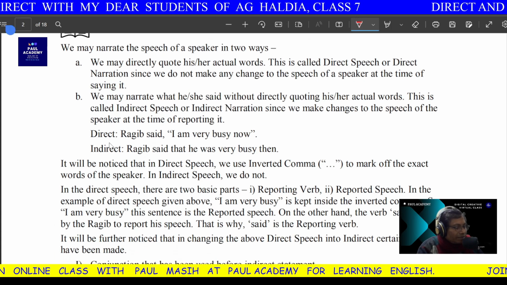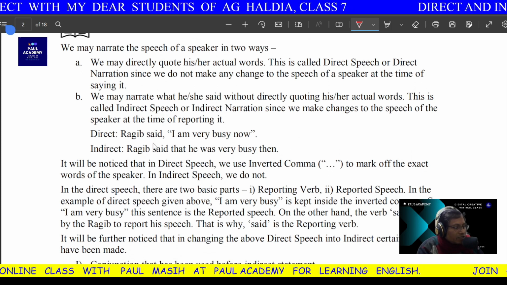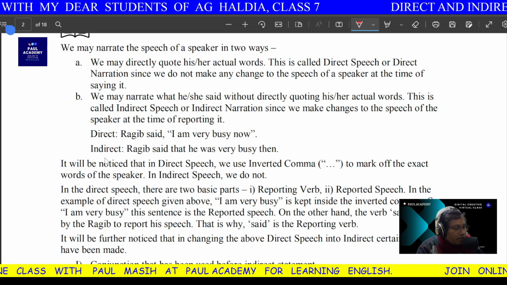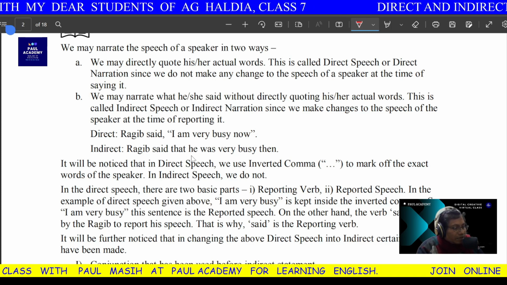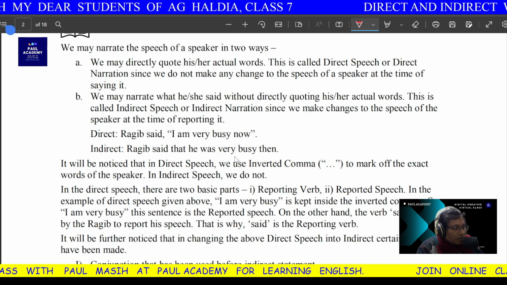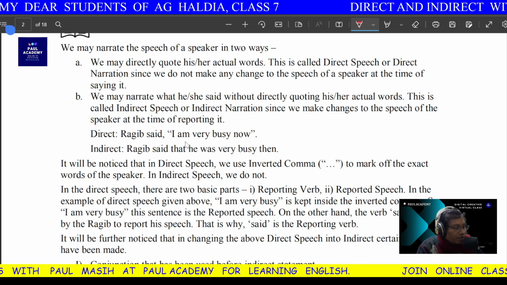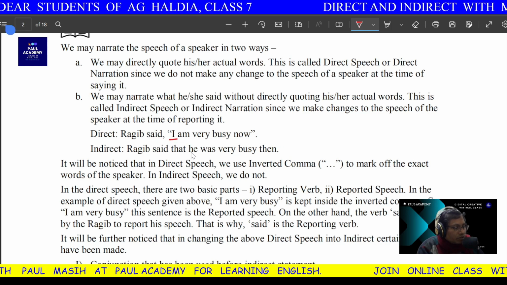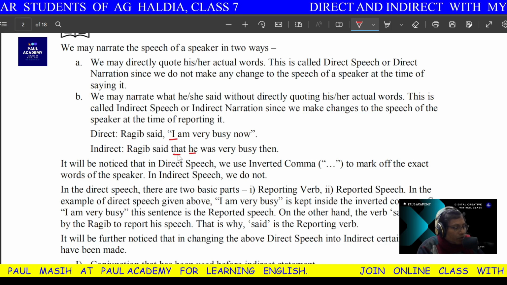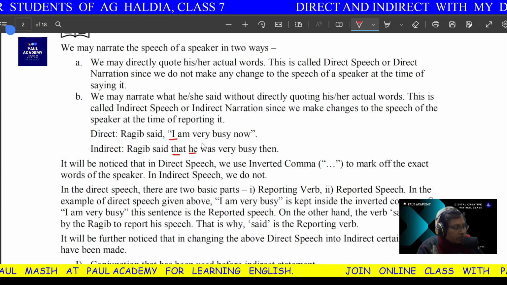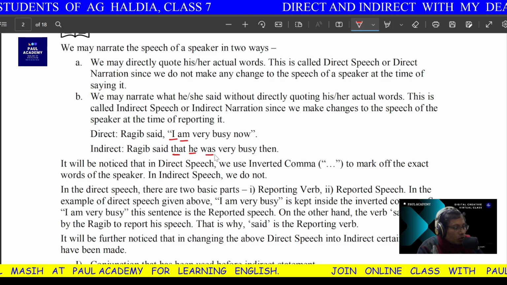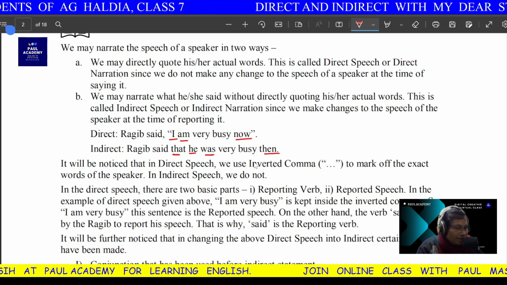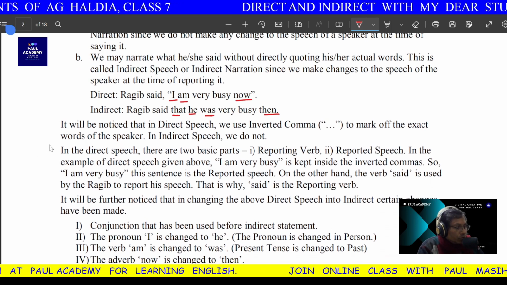Now let us take this example. Direct: Rajiv said, "I am very busy now." In the indirect: Rajiv said that he was very busy then. So you see that there are certain changes. I changes into he, and I have brought one "that" here. Then "am" changes into "was" very busy. "Now" changes into "then". These are the things that we need to know.